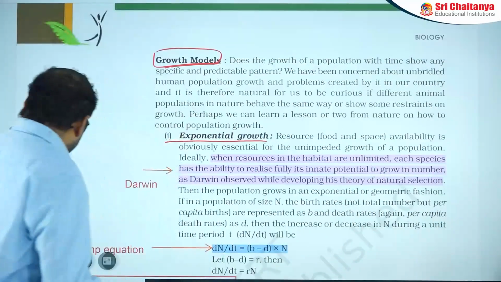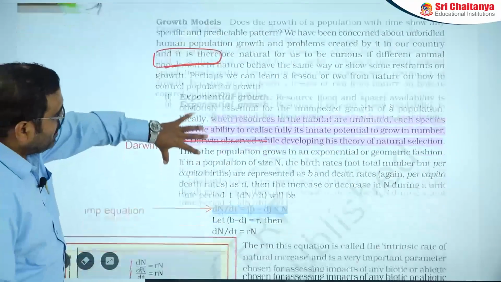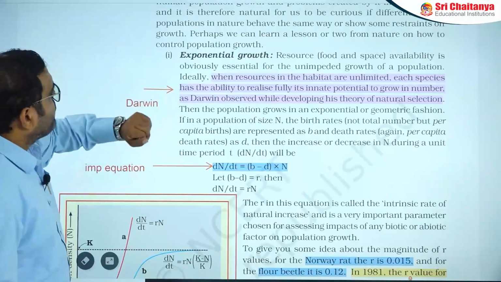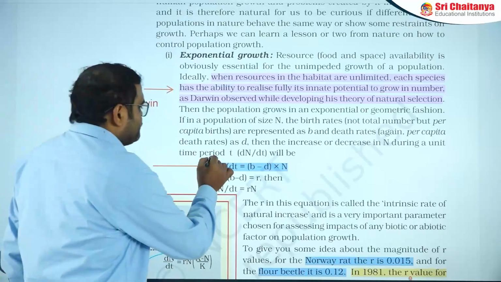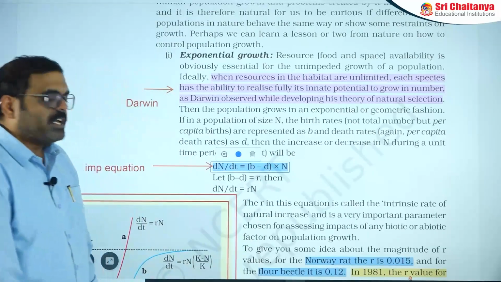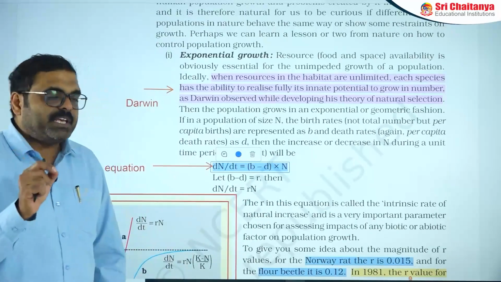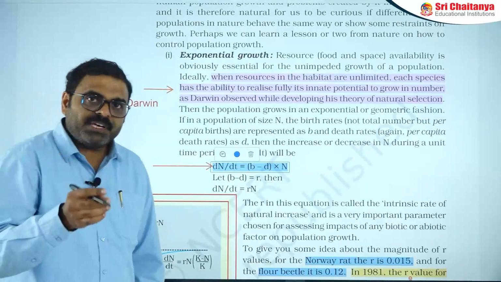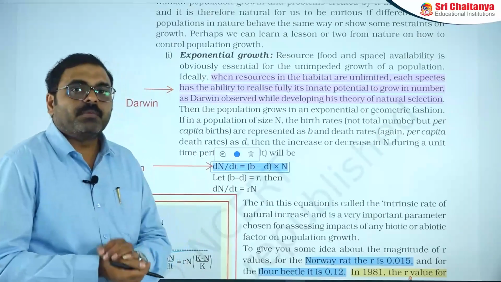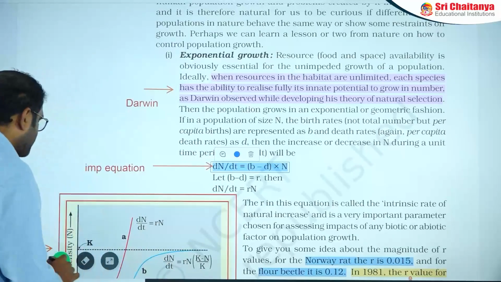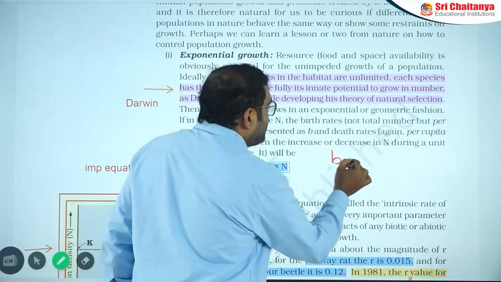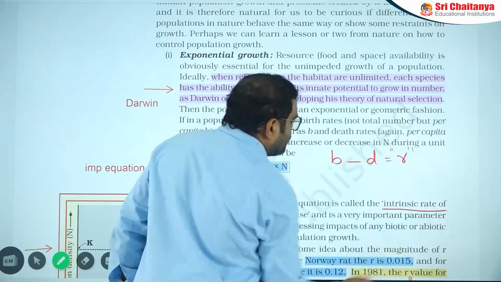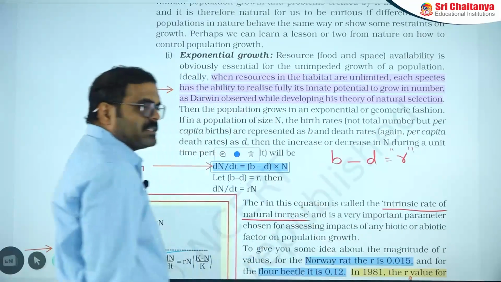And the next point here is the exponential growth curve equation. Here it is: dN/dt is equal to (b minus d) into N. So the difference in population number divided by the difference in time is equal to b minus d. What is b minus d here? Here, birth rate b minus death rate d is equal to r, where r is the intrinsic rate of natural increase.